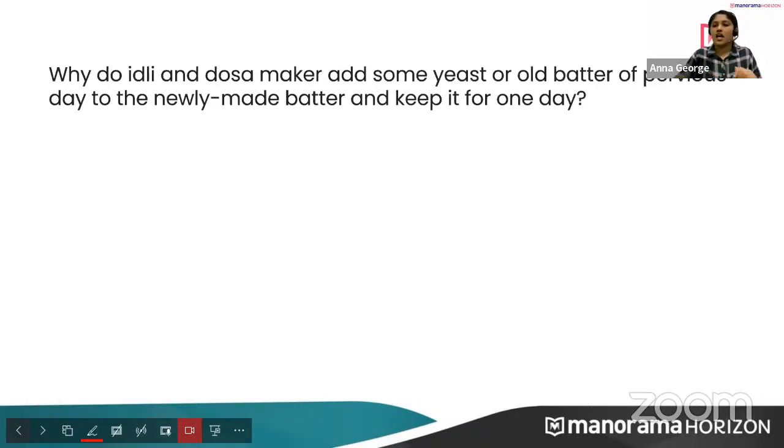Why do idli and dosa makers add some of the batter from the previous day to the newly made batter and keep it for 1 day? For the dough to rise, what is the reaction? Which gas helps in the rising of dough? I want the answer. Very good, Adit. Very good, Amreen. And everyone, so carbon dioxide.